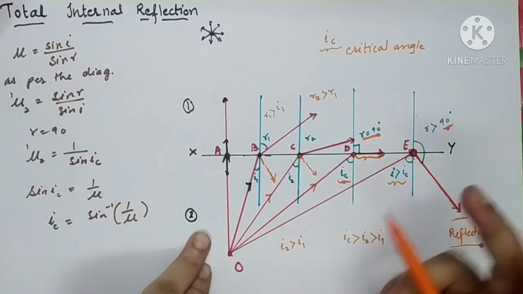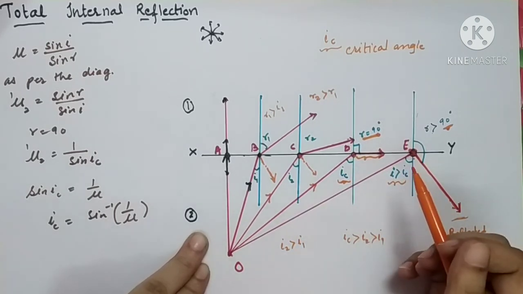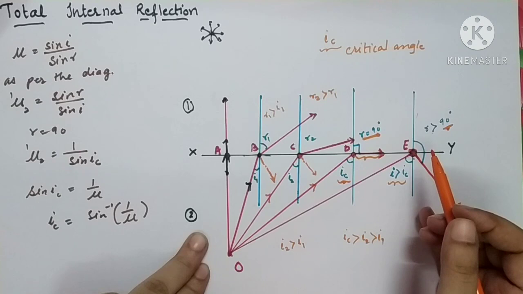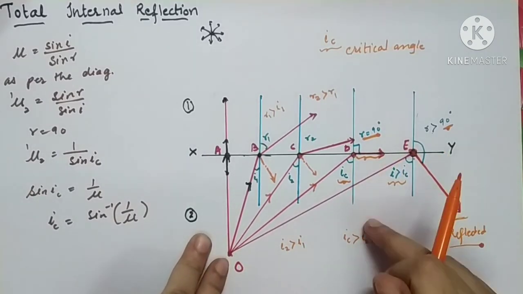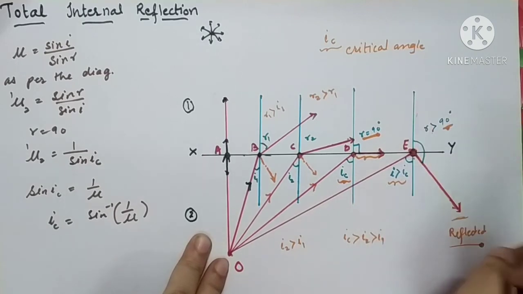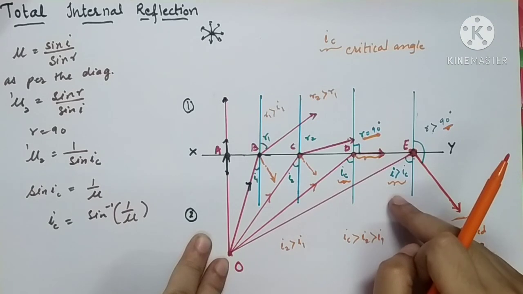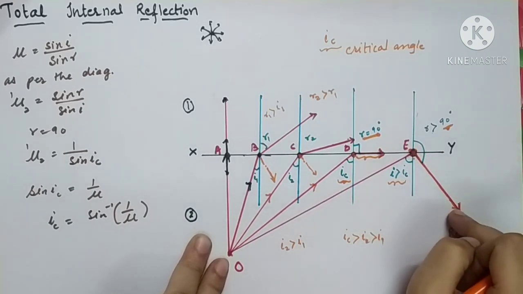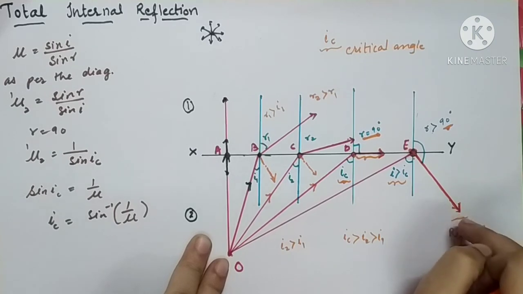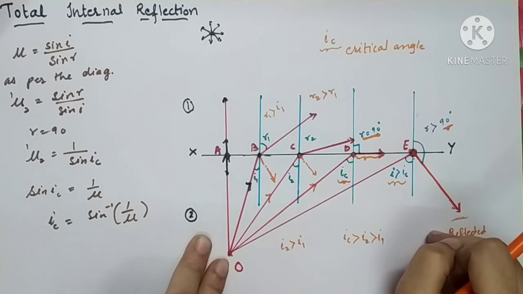So taking these two conditions into account, we are going to define the process. Whenever a light ray passes from a denser medium to a rarer medium, if the angle of incidence is greater than the critical angle, then the total light ray will be reflected back in the same medium. This process is called total internal reflection.